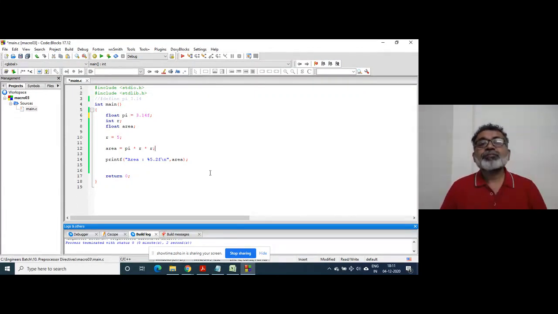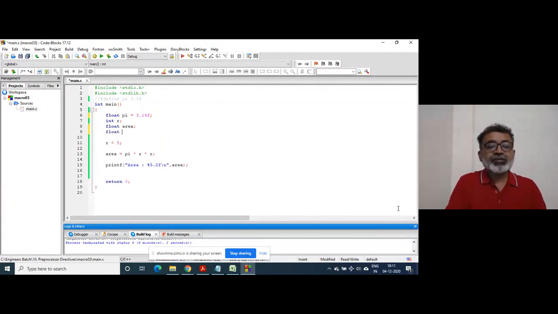And the third major important point is that suppose there is a float variable, perimeter, right?